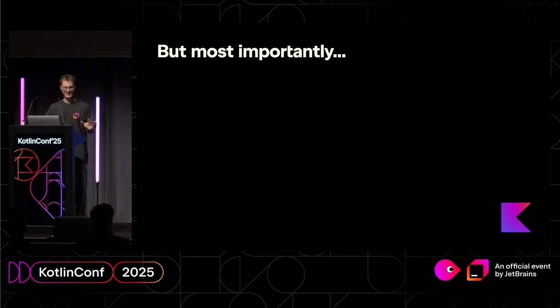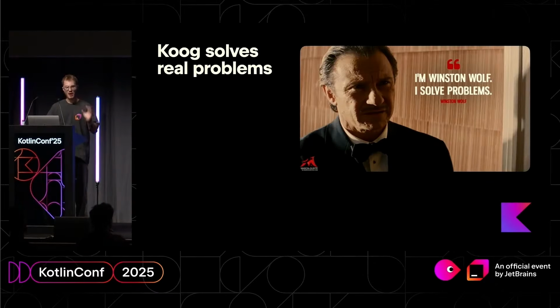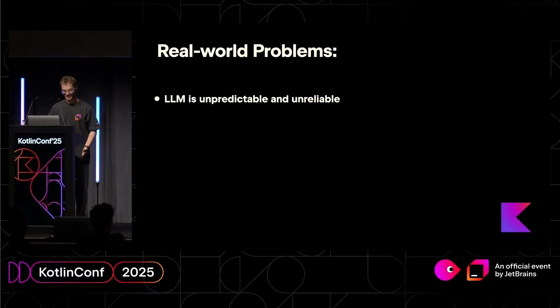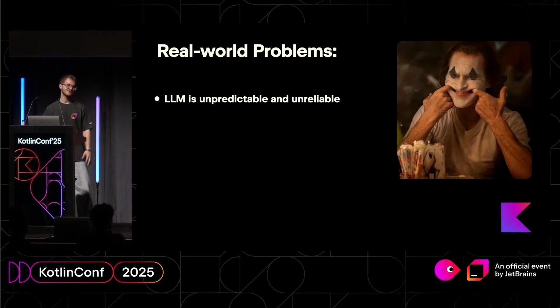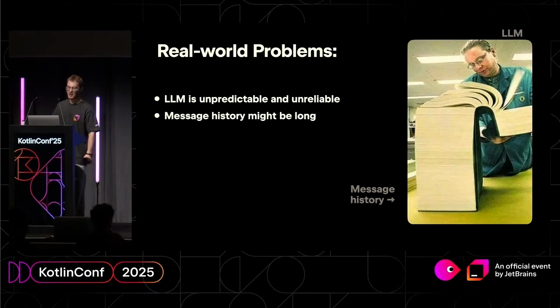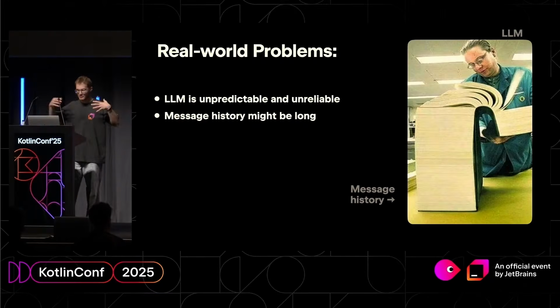But most importantly, Koog solves real problems. Let me show you examples. First one is obvious. LLM is unpredictable and unreliable. Even if you open ChatGPT, at the bottom you will see this. You shouldn't rely on the LLM responses. And we know how to solve this problem. I will show later. Another problem. If you deliver something at production scale, not just your toy small application, but you deliver it to customers,